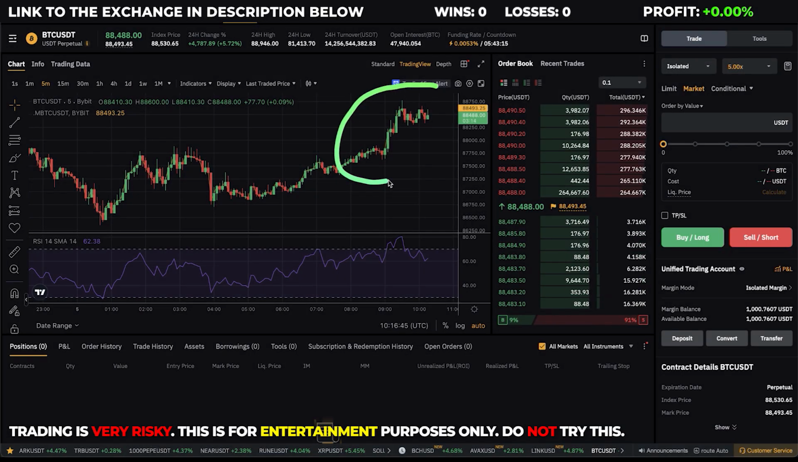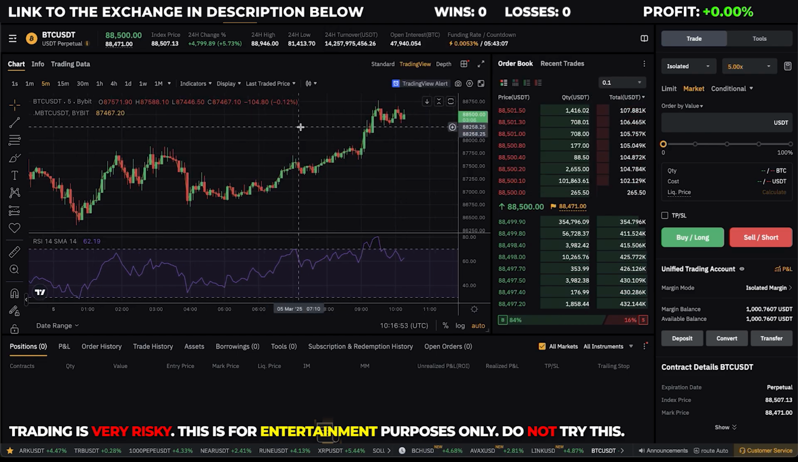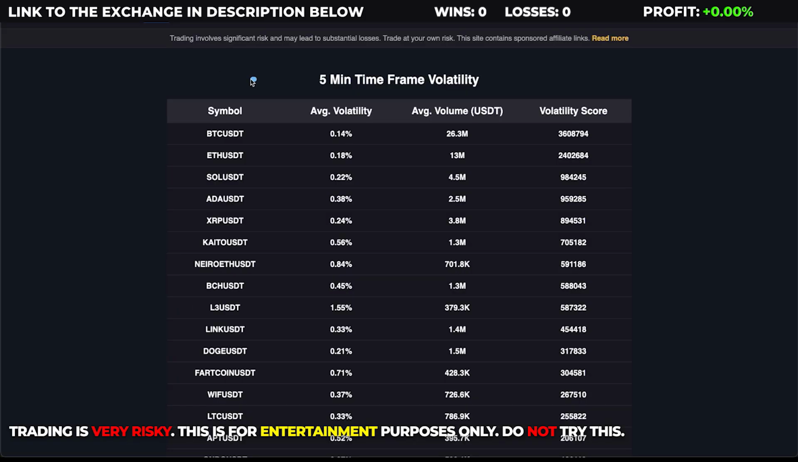Alright, so I'm looking at Bitcoin right now and it looks pretty bullish on the 5-minute time frame, but I do not want to trade Bitcoin because the volatility is too low. So I will look for another coin, and I want to find a coin with the most action, highest volatility, and also where the volume is high enough to be scalping.